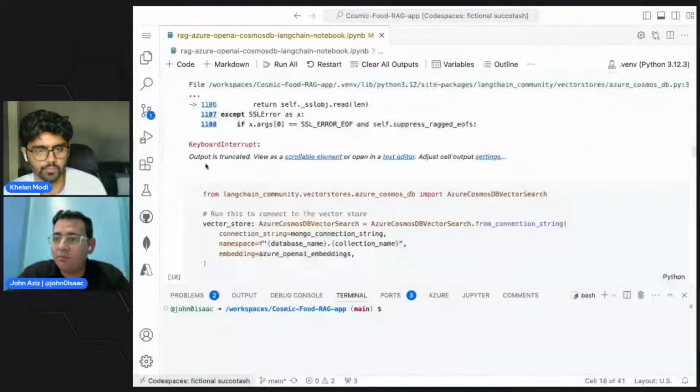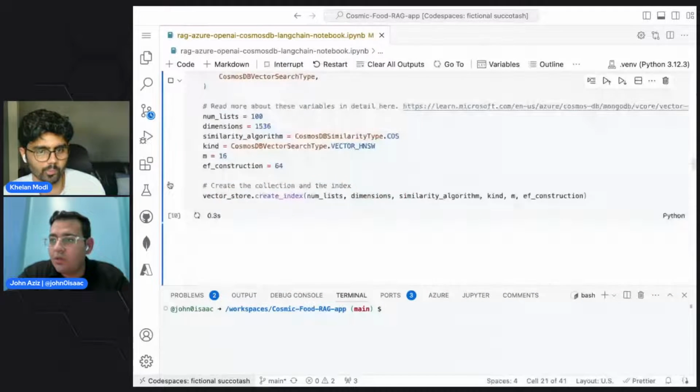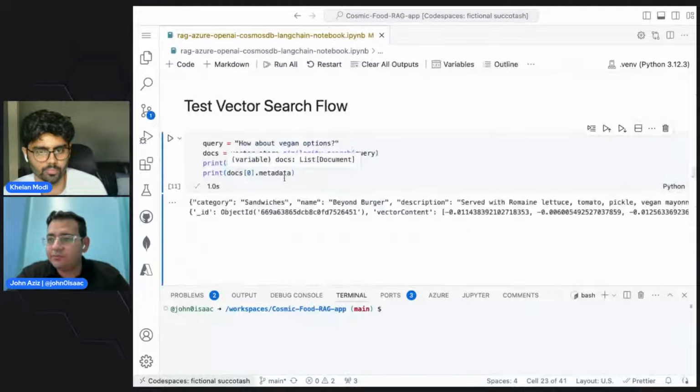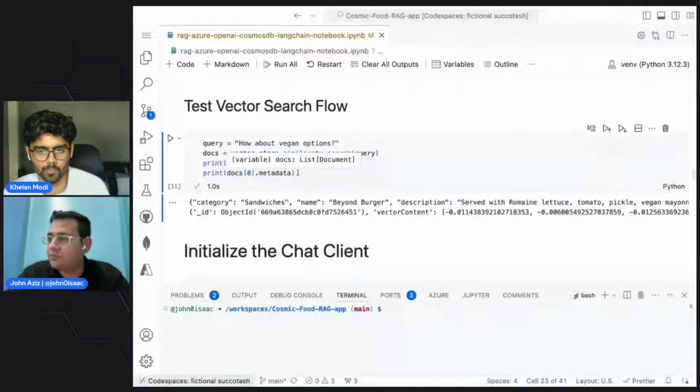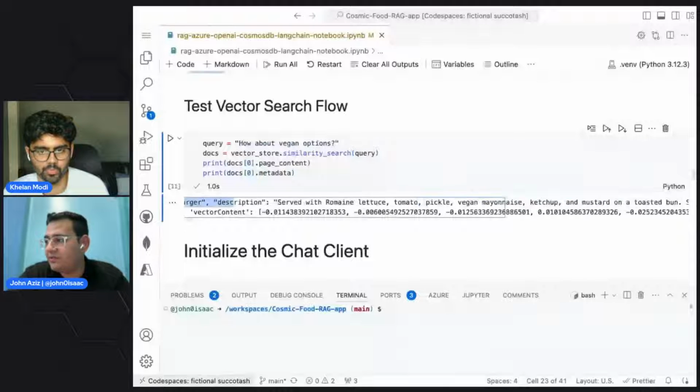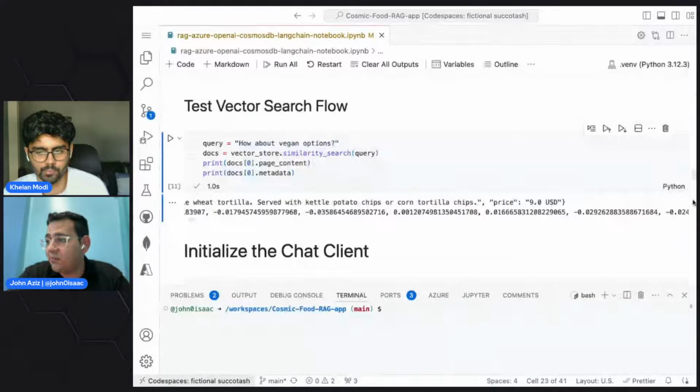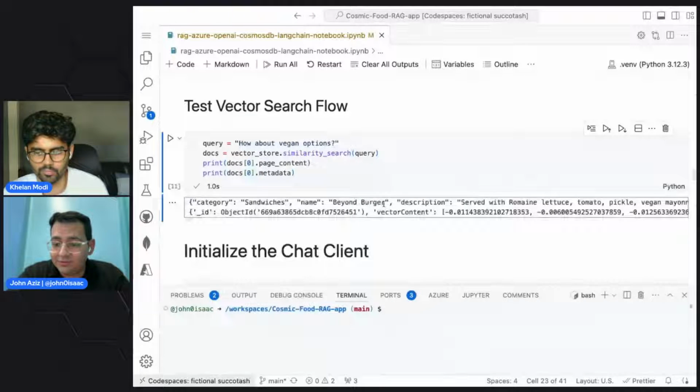Now we do get to this one. This is the one that we were talking about. So this is the Beyond Burger served with lettuce and mayonnaise, and this is the price, which is $9.